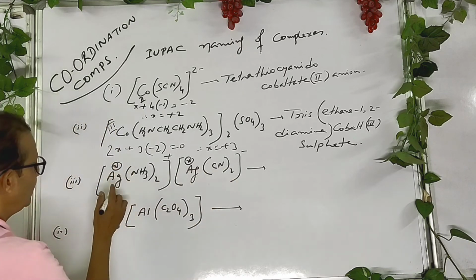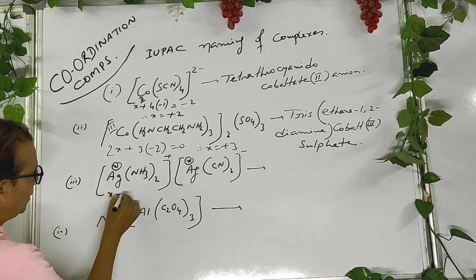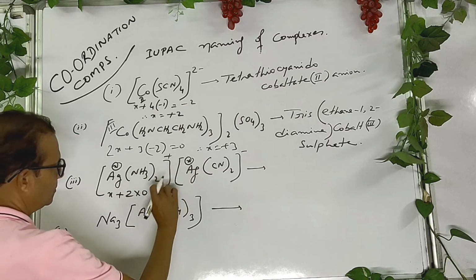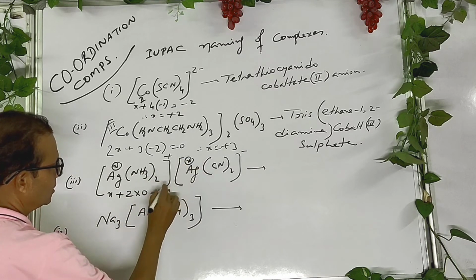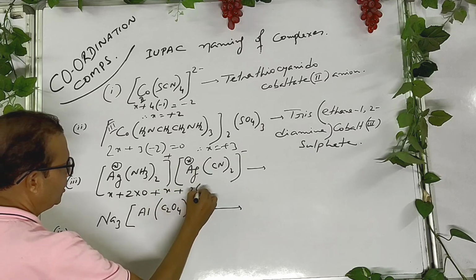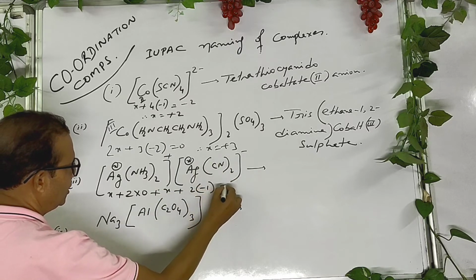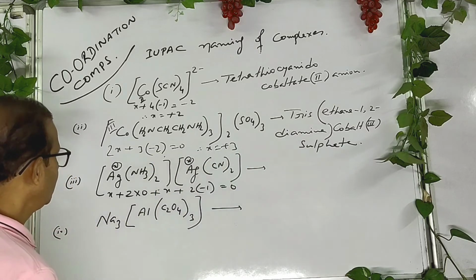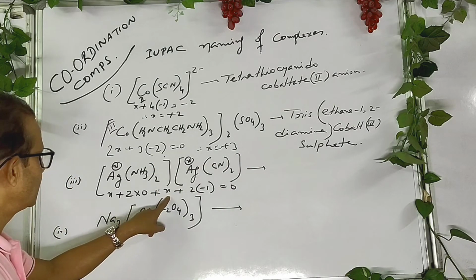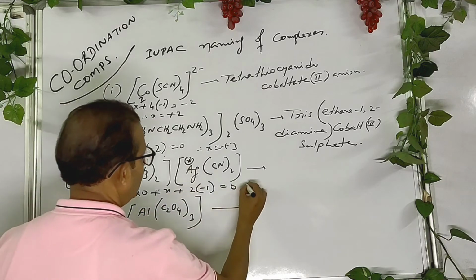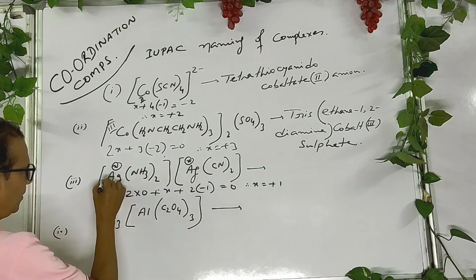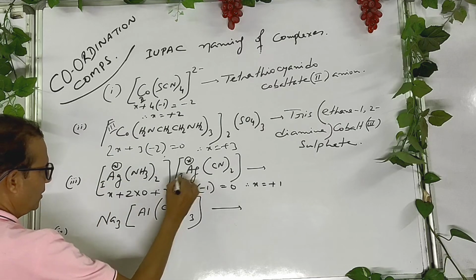That's why write x plus 2 into, you know that ammonia has 0, plus x plus 2 into cyanide has minus 1 equal to 0. Therefore, x plus x, 2x equals 2. So x equals plus 1. So this silver has 1, this has also 1.